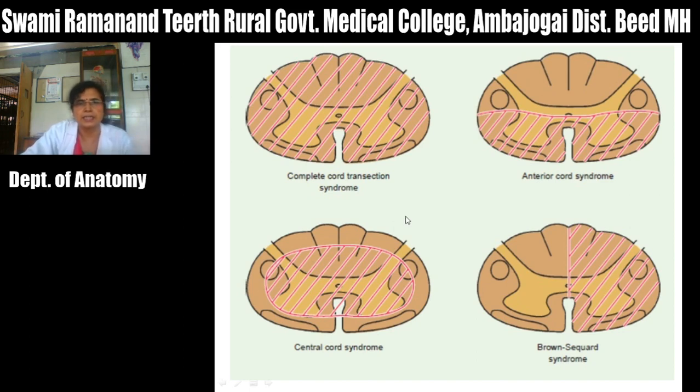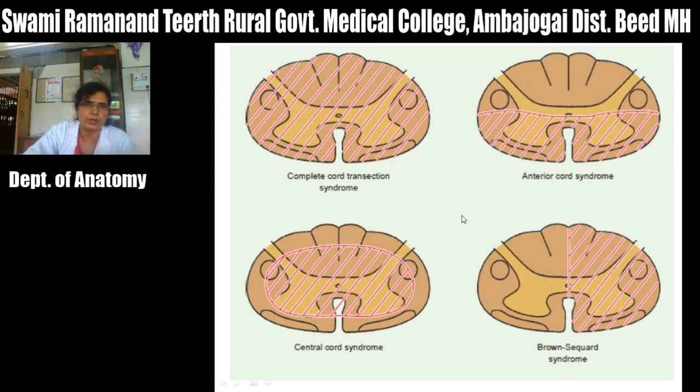Other reasons for these pathological lesions are degeneration, demyelination, infections, tumors, or impairment of blood supply to the spinal cord. Most common is the trauma to the spinal cord, and that trauma may be due to motorcycle accidents, sport related injuries, fall from the height, gunshot injuries, or stab wounds.